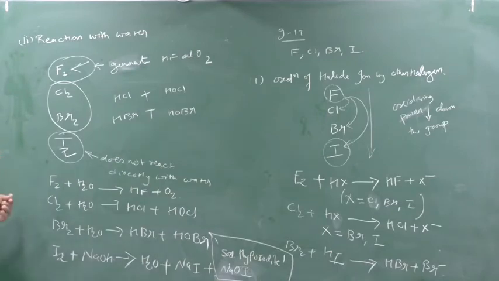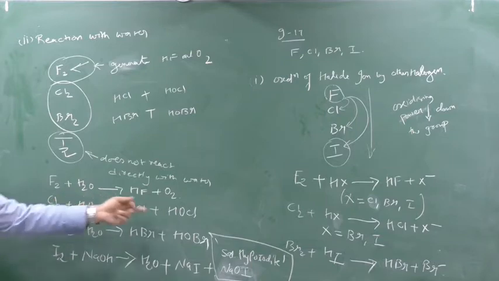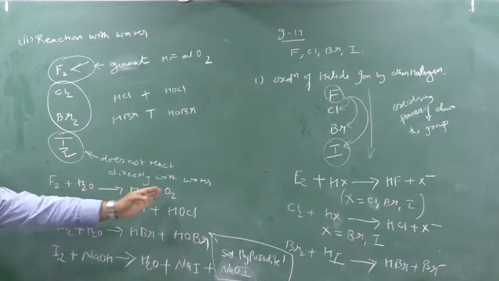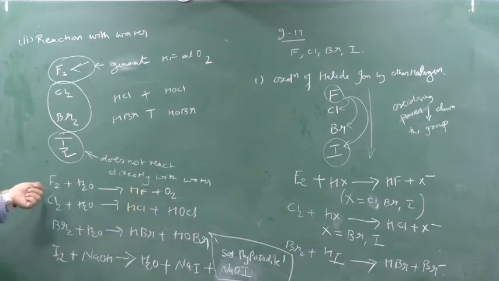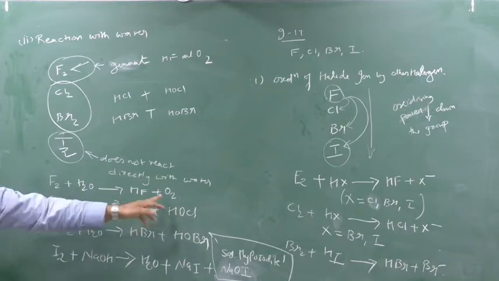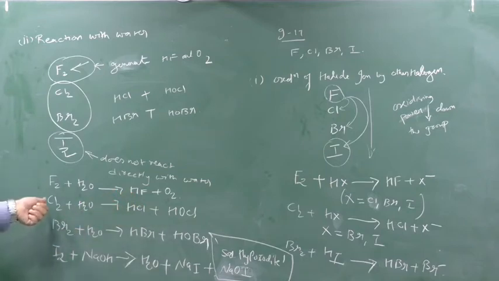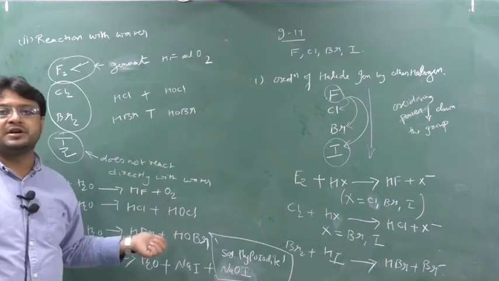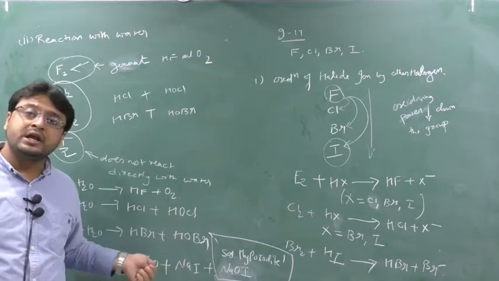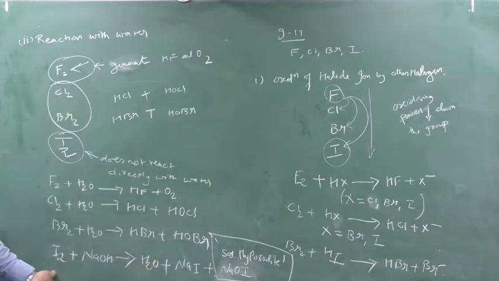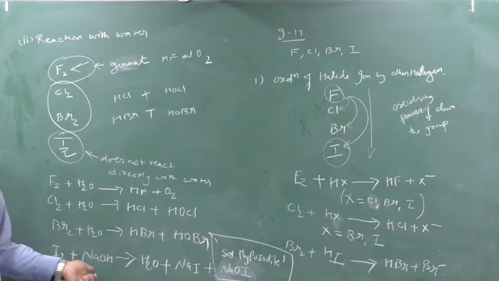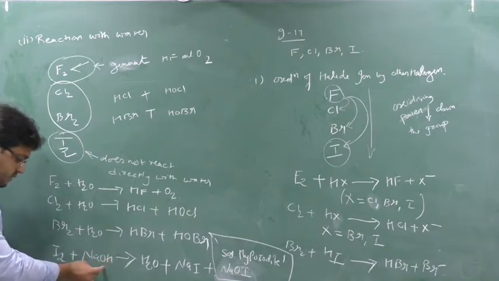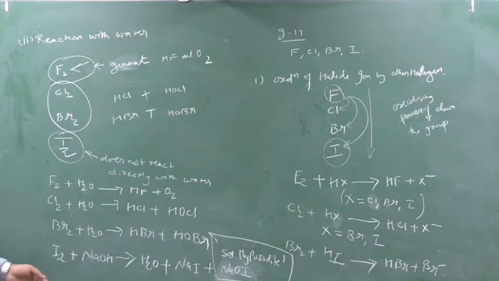So you can see that fluorine only will react with water to generate oxygen. So this is also one anomalous behavior of fluorine. Yes or no? Fluorine is the only element of group 17 which will react with water to generate oxygen and hydrofluoric acid, whereas chlorine and bromine will react with water to generate HCl and HBr, but instead of oxygen they will generate their oxoacids, that is HOCl and HOBr. And iodine will not react directly with water, it will react indirectly, meaning it reacts with the OH minus of NaOH.